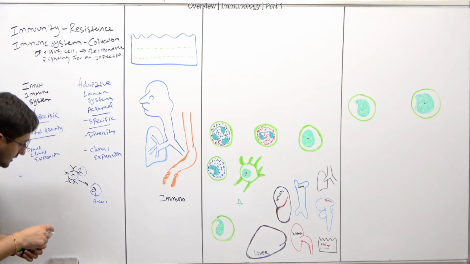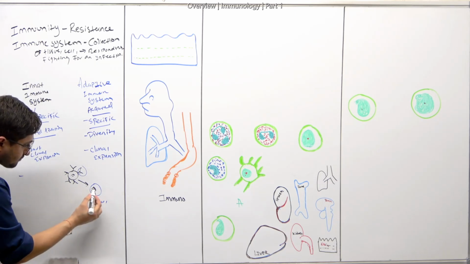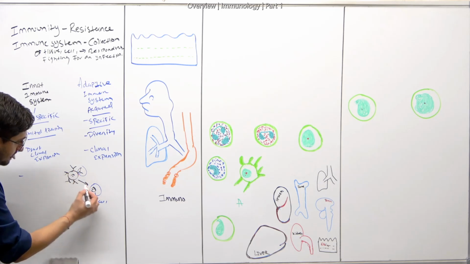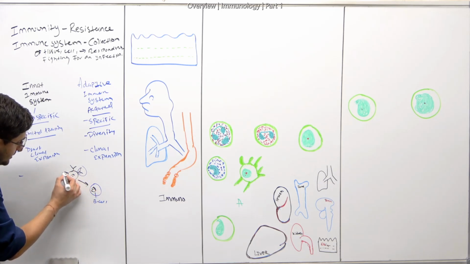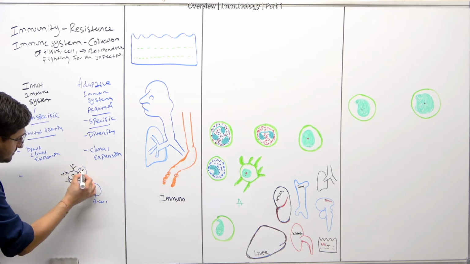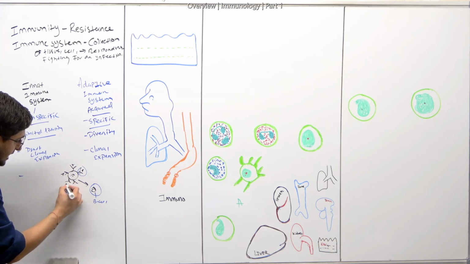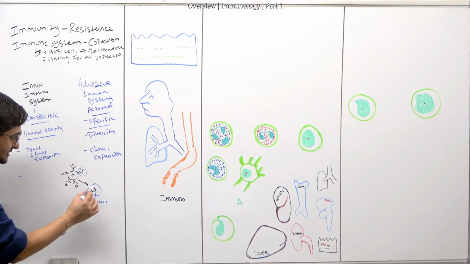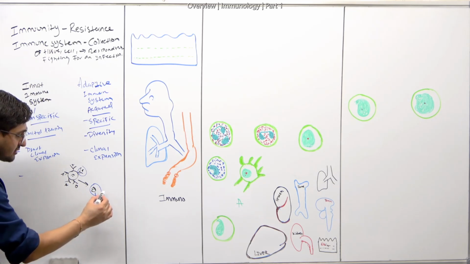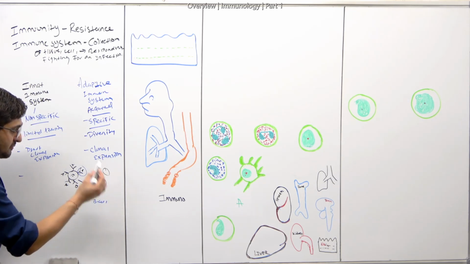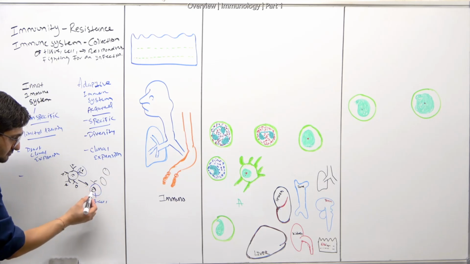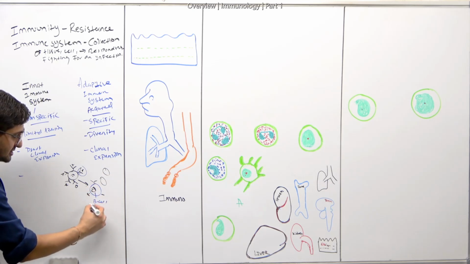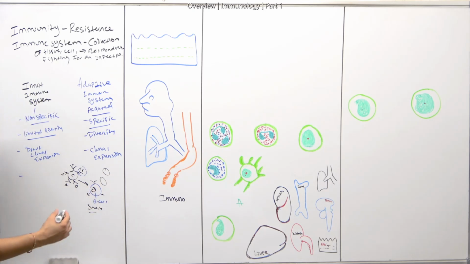Now, let's say this is X, Y, this is A, this is B. Different types of these receptors are there, maybe this is 1, this is 2. There is a small amount of these B cells, or plasma cells.